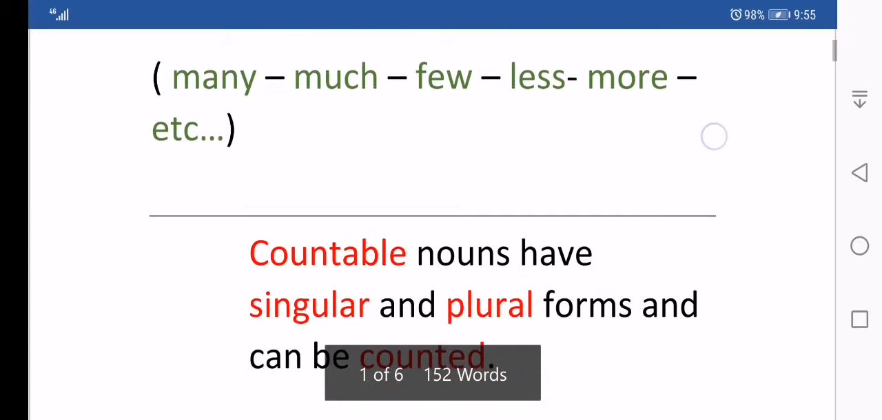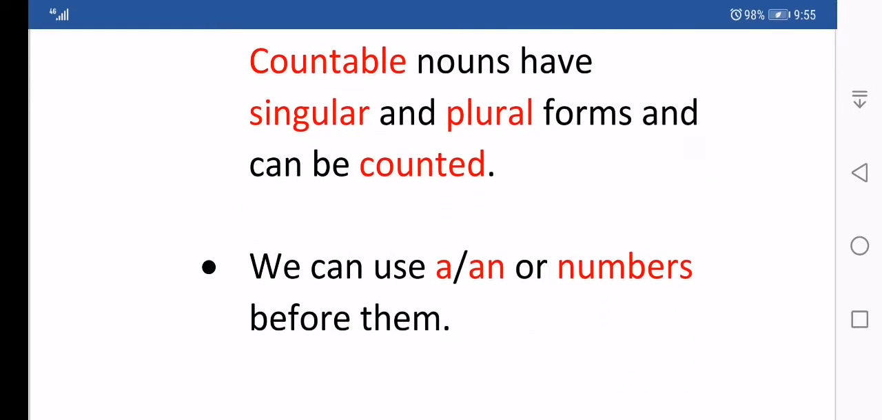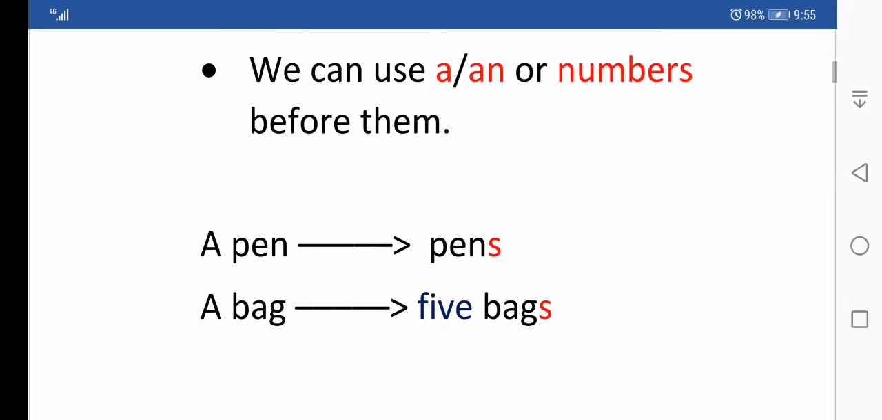As you know, nouns in English can be countable or uncountable. Countable nouns have singular and plural forms and can be counted. And we can use the indefinite articles a, an, or numbers before them. For example, a pen, pens, a bag, 5 bags. So countable nouns take the plural s.